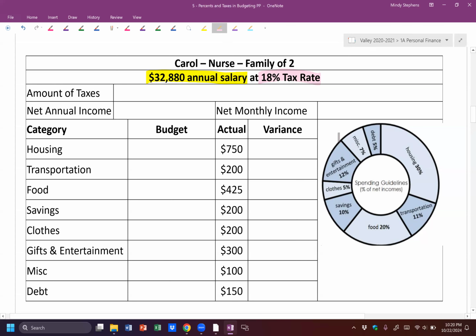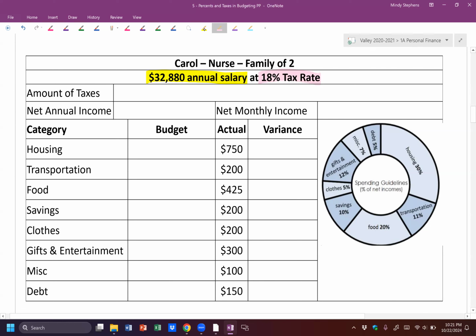Then over here, we've got this wheel that has a bunch of percents on it. We're going to make a budget based on the percents in that wheel. If we just look specifically at housing, it's 30%, transportation is 11%, food is 20%, and so on around the wheel. I'm going to show you how that's going to come into play in just a minute.